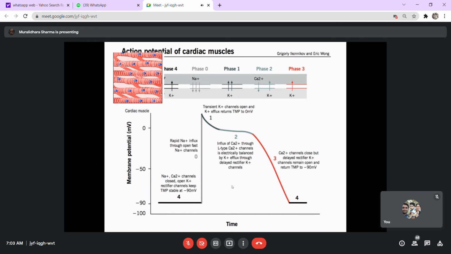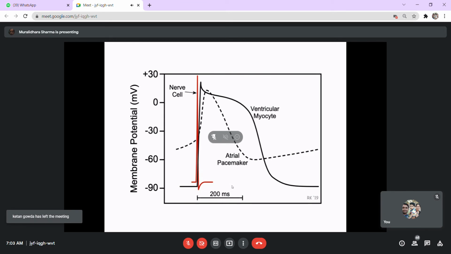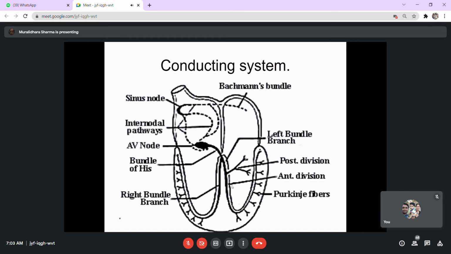Now, when I say heart muscles, there are innumerable muscle cells, and they are arranged in a syncytial arrangement. This syncytial arrangement also has a specific pattern, and that specific pattern is due to differences in the conductivity and differences in the rate of contraction. The muscles which are located in the atrium, just at the base of the aorta, we call the SA node or sinoatrial node area.